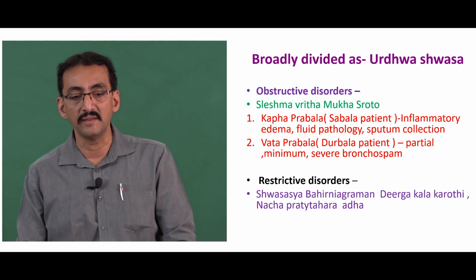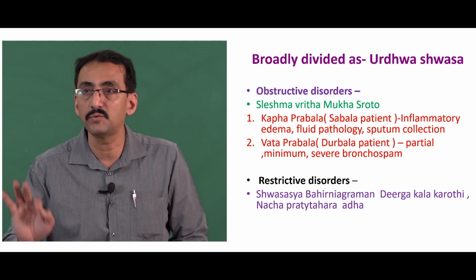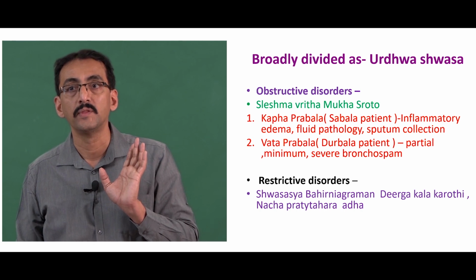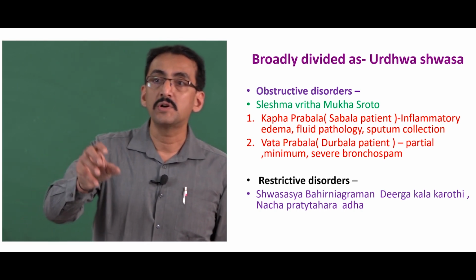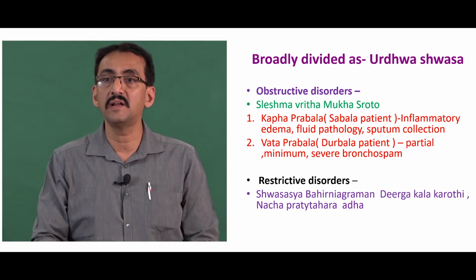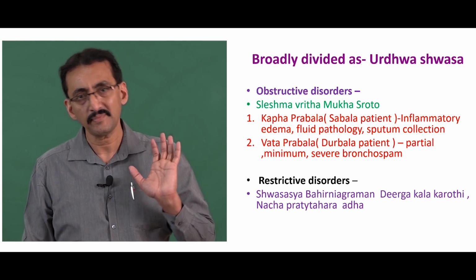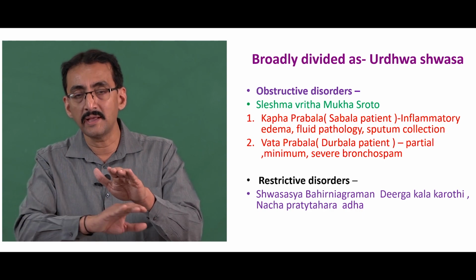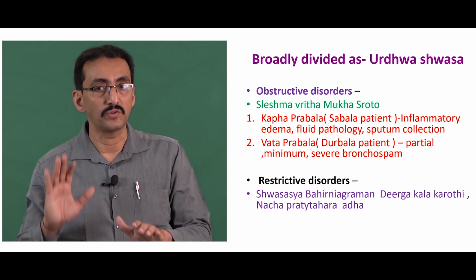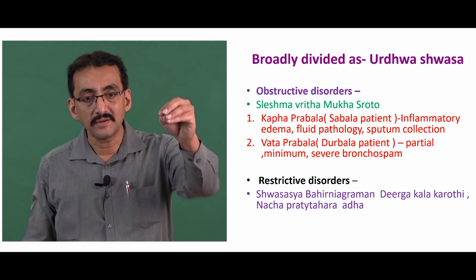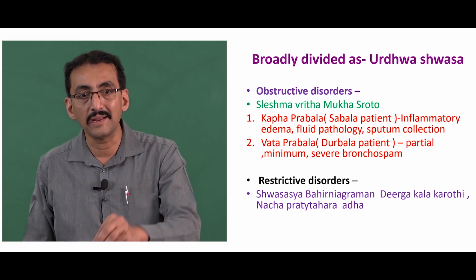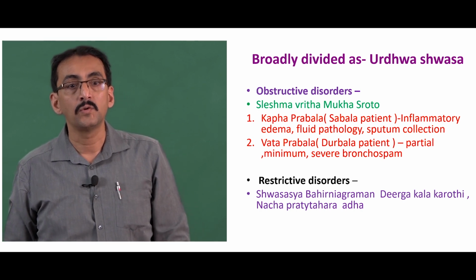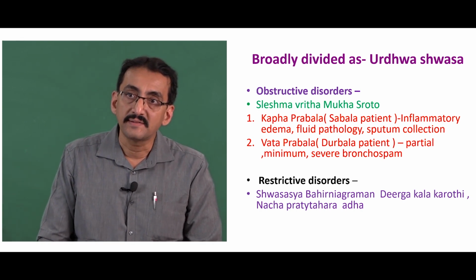He very clearly says that Urdhva-Shwasa can occur because of two things. One is shleshma-avrita-mukha-shrotas. That is, the mukha of the shrotas gets obstructed by the shleshma, by the different causes. Shleshma is increased and that shleshma is obstructing the mukha of the shrotas. And as a result, there is a problem for the entry of the air and that is causing the problem. Shleshma-avrita-mukha-shrotas.